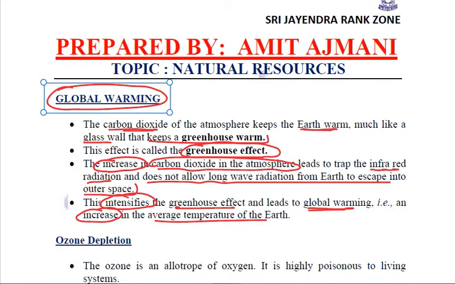And if the increase in the earth's temperature continues, then all that polar ice will melt. These polar ice caps are the main source of fresh water. When all this ice melts, where is that water going to go? It is going to mix in the seas and the oceans. The first harmful effect is that all that ice resource is exhausted.